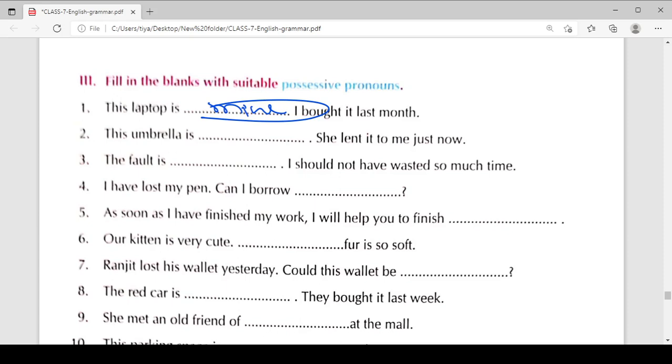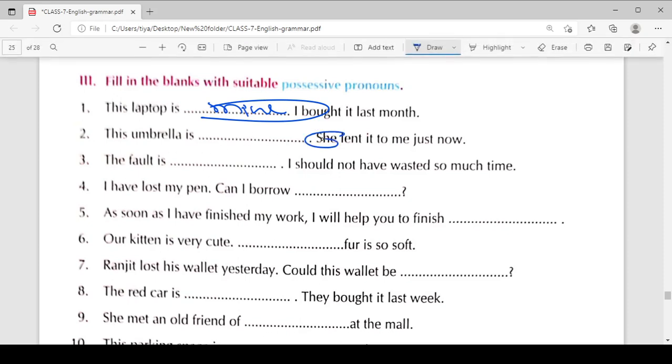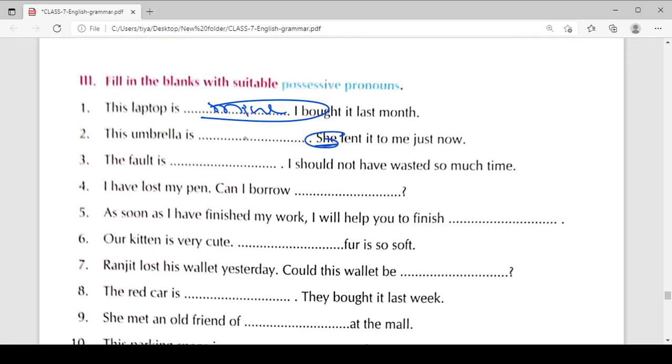So just remember and focus on the structure of the sentence: the noun in the sentence, the verb in the sentence. This is the basic thing. Now, have a look at this subject: this umbrella is hers.